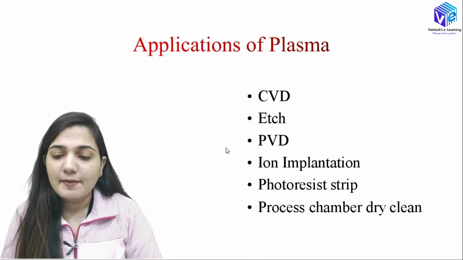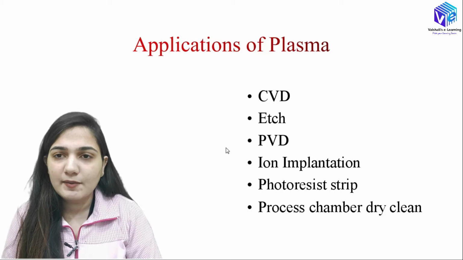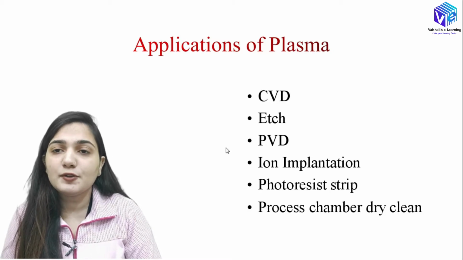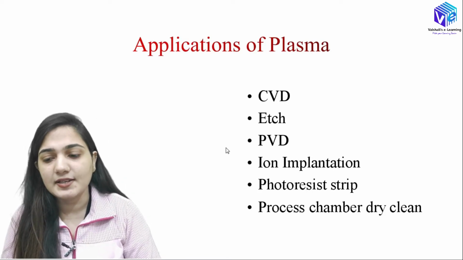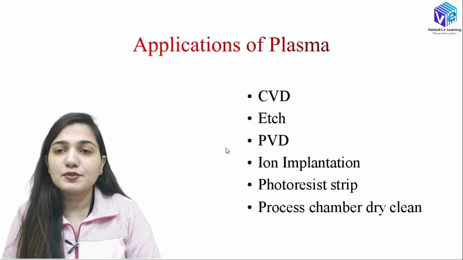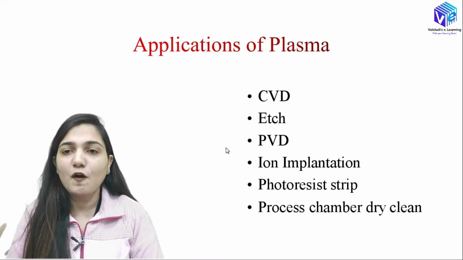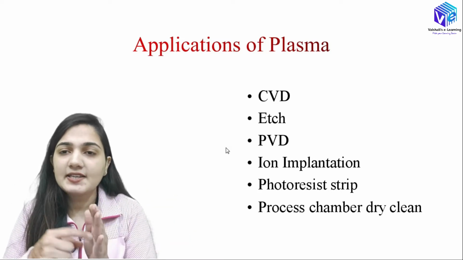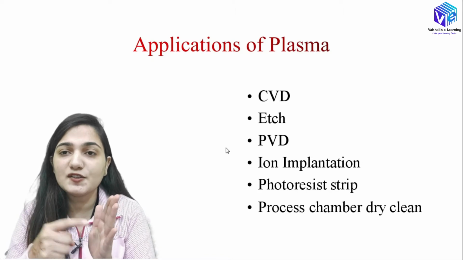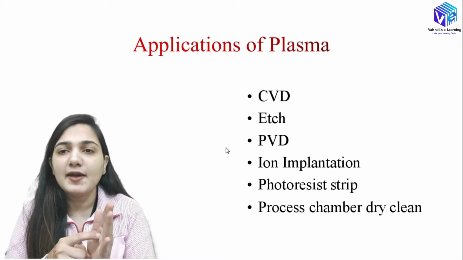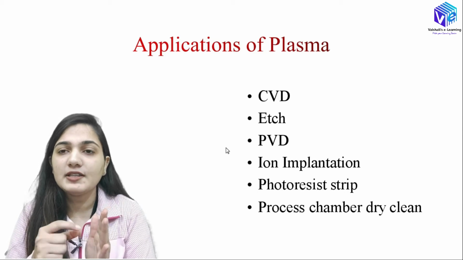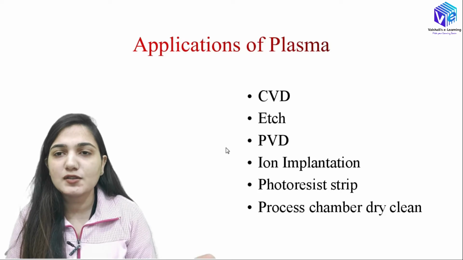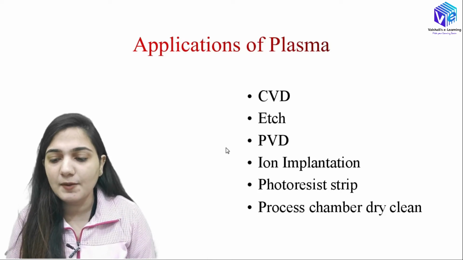Okay, so in the chemical vapor deposition and the physical vapor deposition, the plasma can be used as a material to deposit on the IC. In the etching, it can be used as an ion bombardment. It can cause the ion bombardment which hits the surface of the IC, and when it hits the surface it destroys the atomic bonds, and when it destroys the atomic bonds these atoms are removed away. Okay, so this is the etching process which is initiated using the plasma.